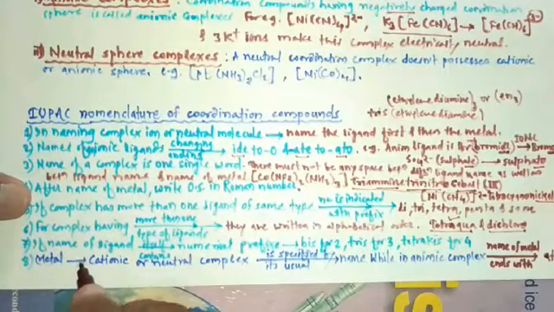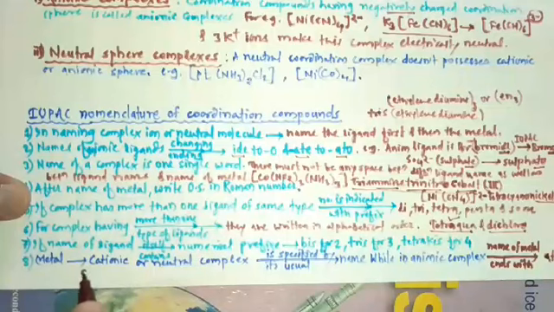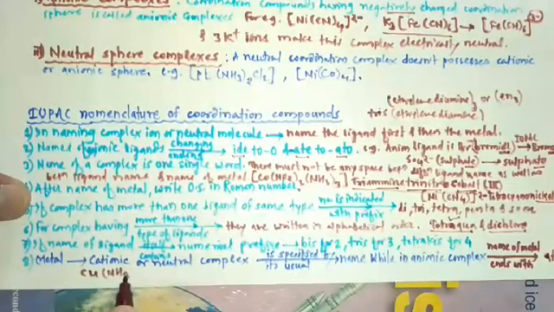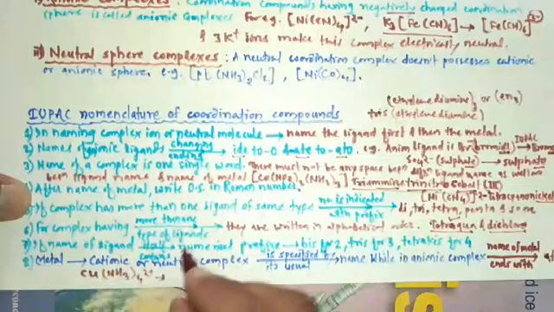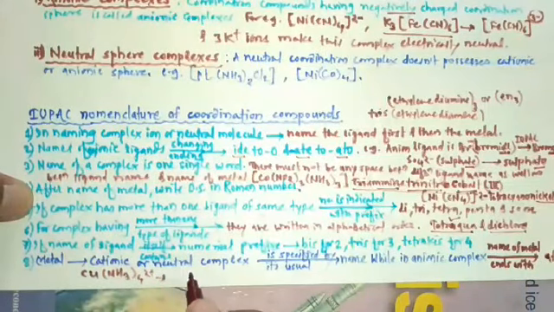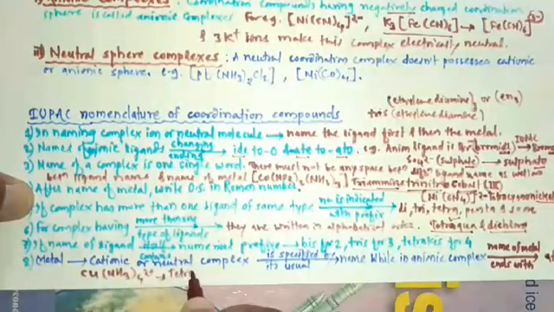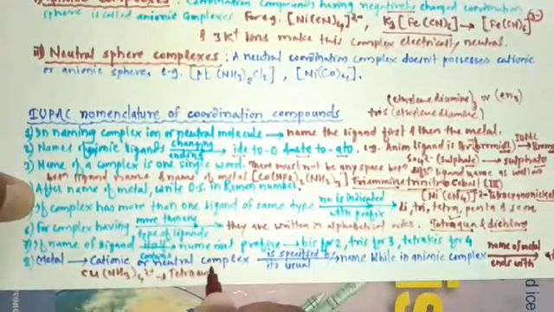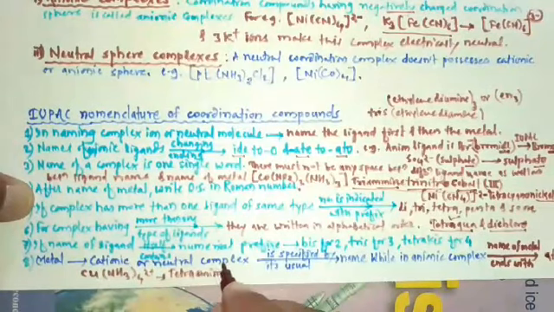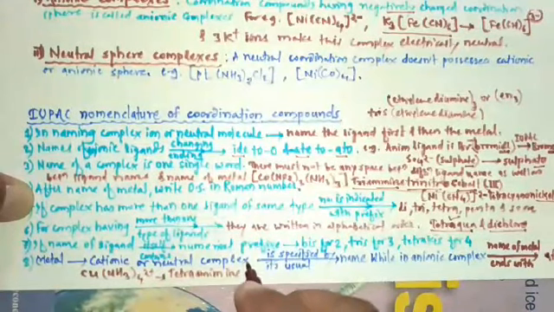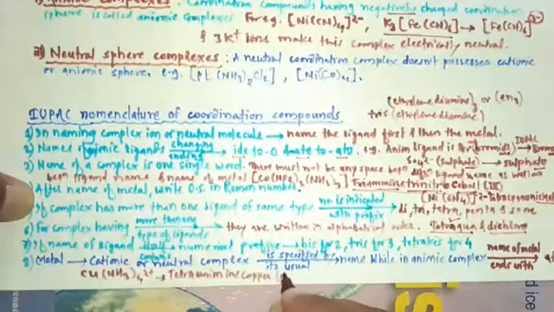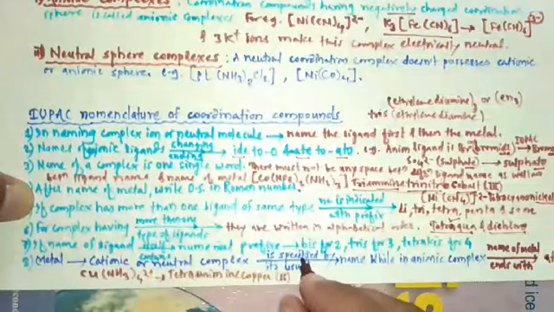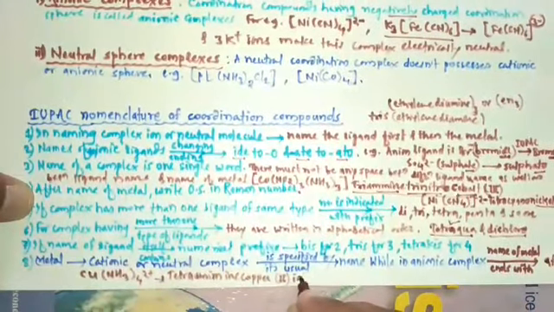Consider example. So consider complex Cu(NH3)4 2 plus. So the name of this complex is tetraamminecopper. Then its oxidation state is 2, in Roman figure 2, and here ion.